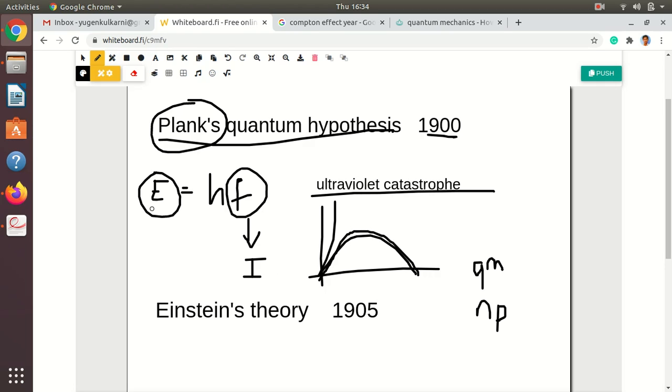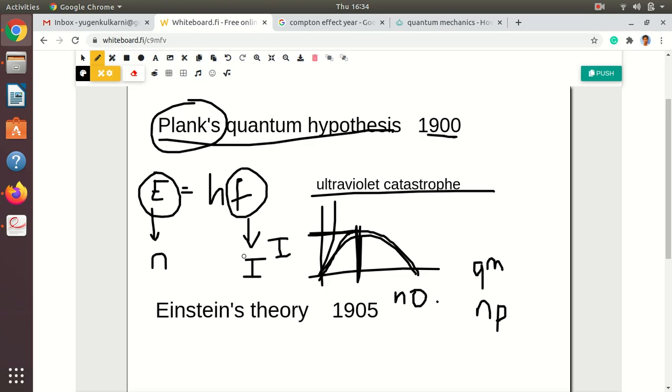When we go to particle nature, the intensity depends only on the number of particles. So the number of particles of this energy is higher. Here is the number of electrons or number of photons of this intensity or this energy. That's why intensity is high at this number of particles.